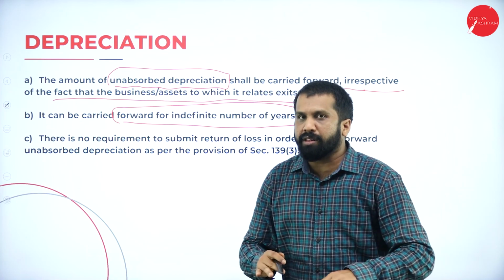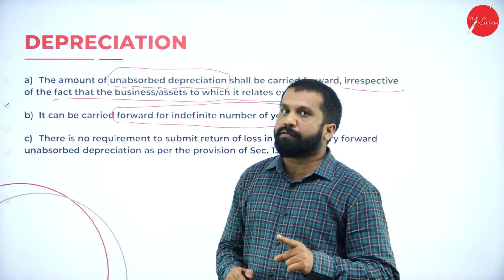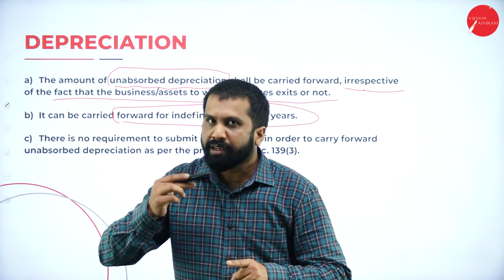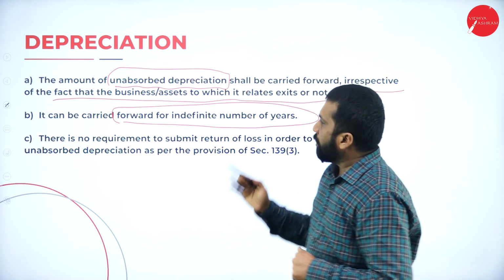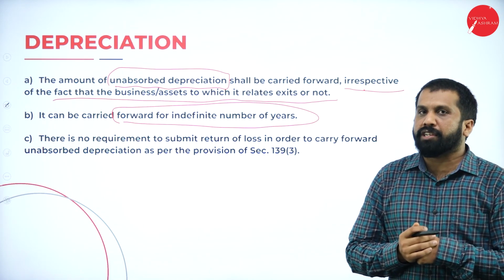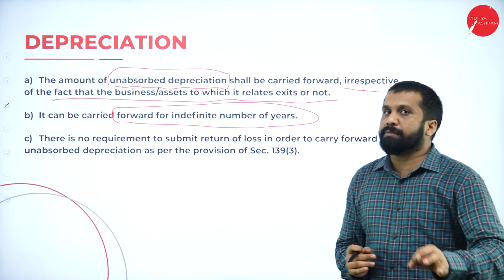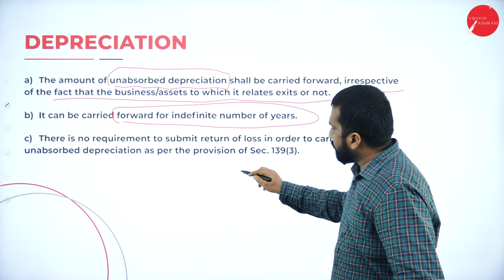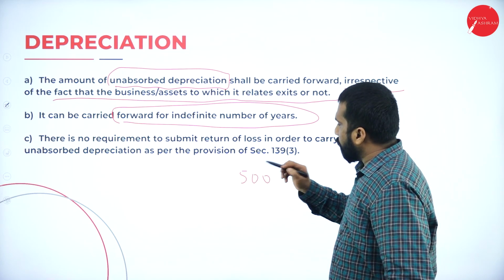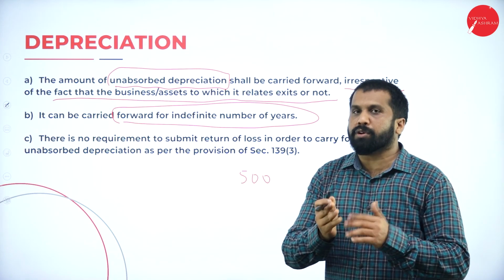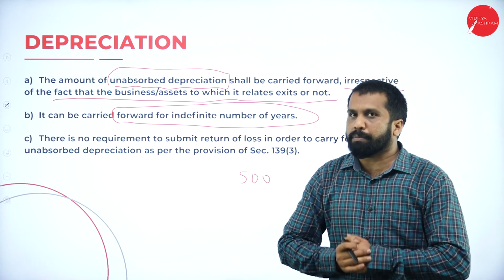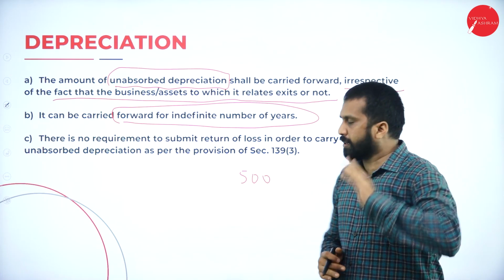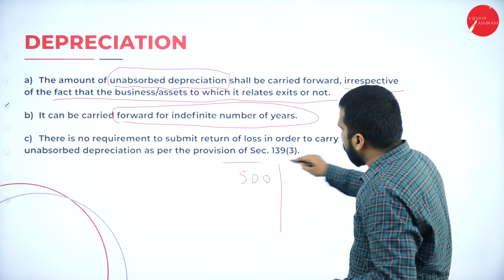Clear? There is no limit. You can carry forward for any number of years. Now, what is unabsorbed depreciation? Very simple. Unabsorbed depreciation means, like, your profit is 500. You know how to do your P&L account. Your profit is 500. This is your profit and loss account.